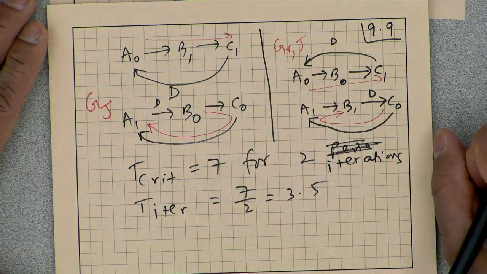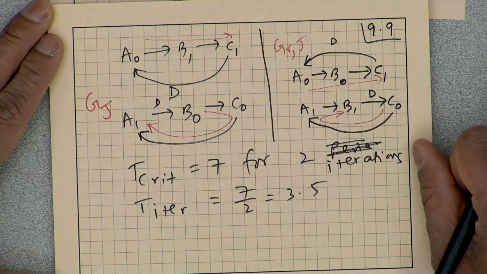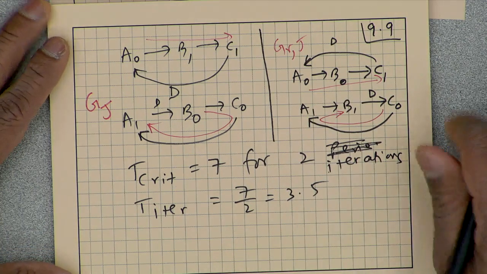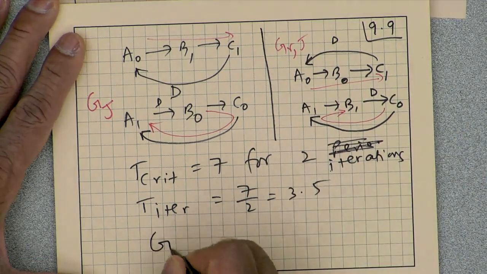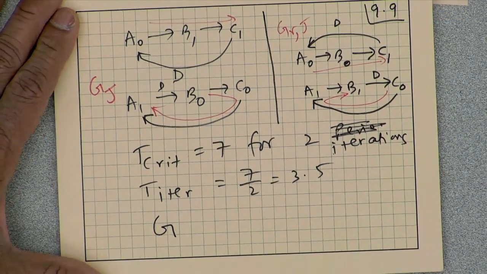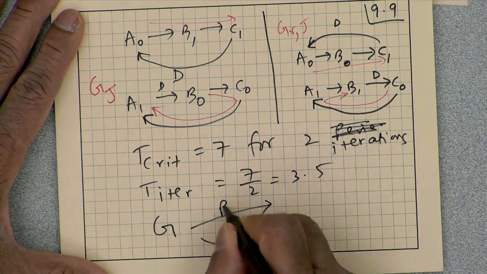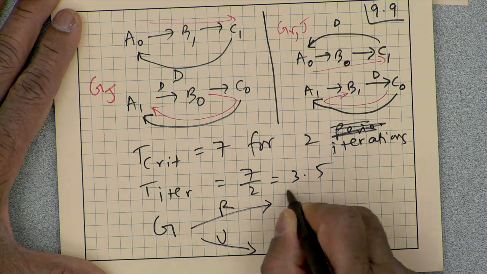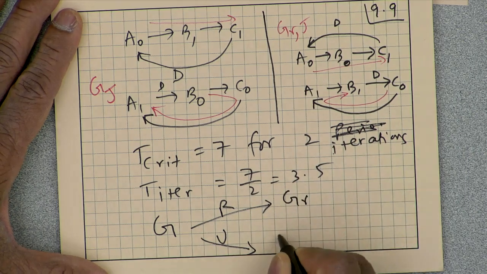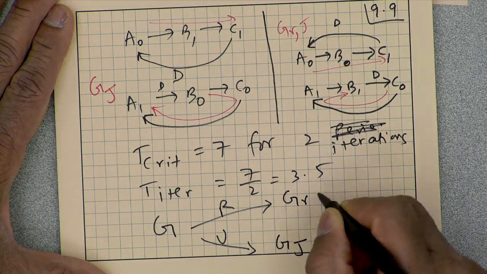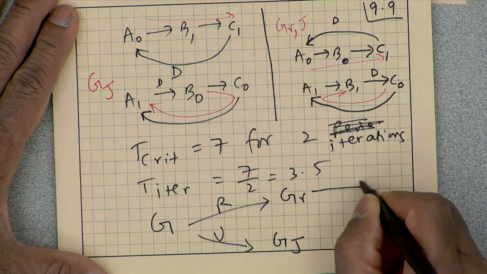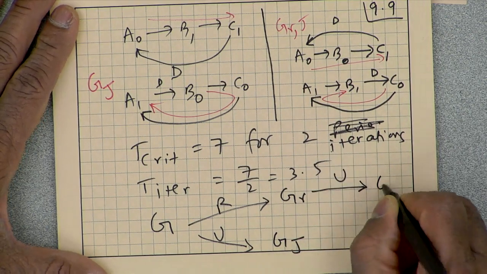But let me just make one more remark. So if I start with the data flow graph G and I retime that and I unfold that, I get GR and GJ, and then I unfold this one.